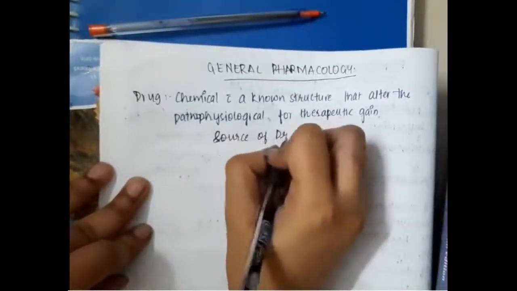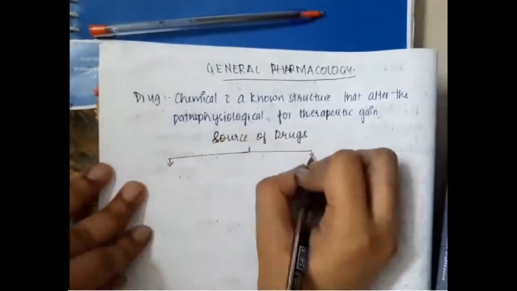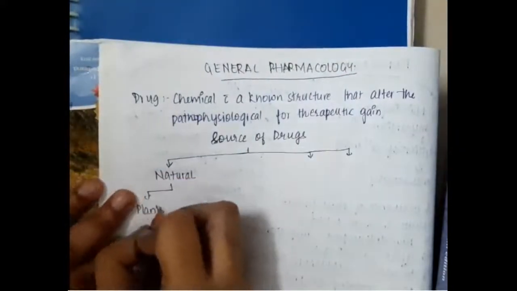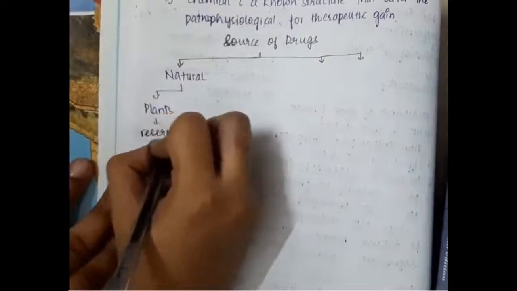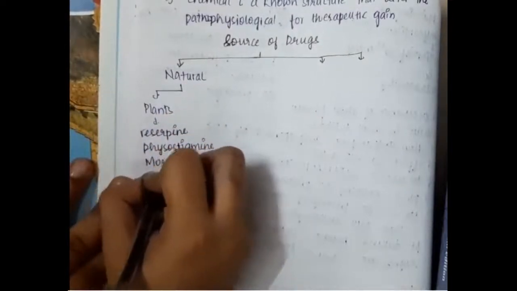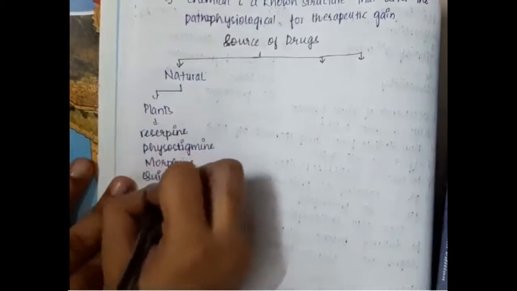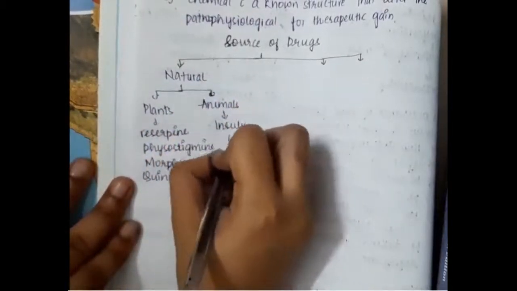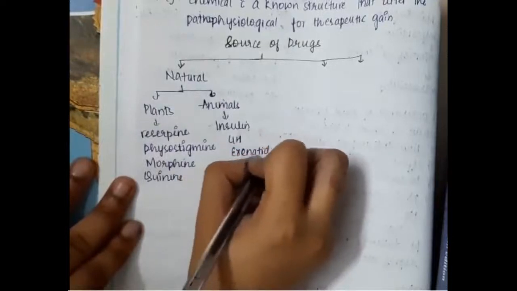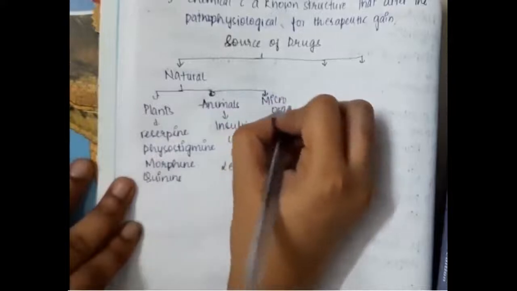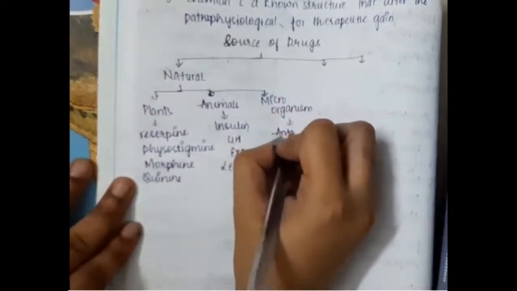The drugs can be derived from either natural sources or semi-synthetic or synthetic. Natural sources: the drugs can be derived from plants. The drugs which are derived from plants are reserpine, physostigmine, morphine and quinine. The drugs which are derived from animals are insulin, growth hormone, exenatide and lepirudin. And the drugs which are derived from microorganisms are antibiotics.